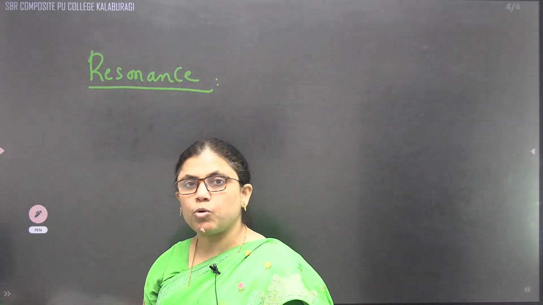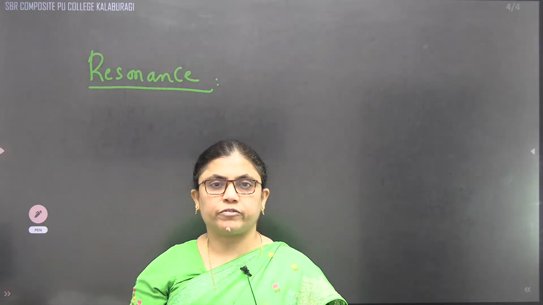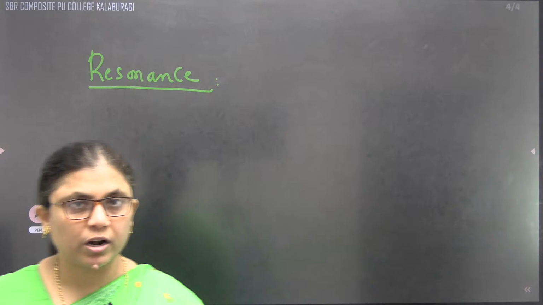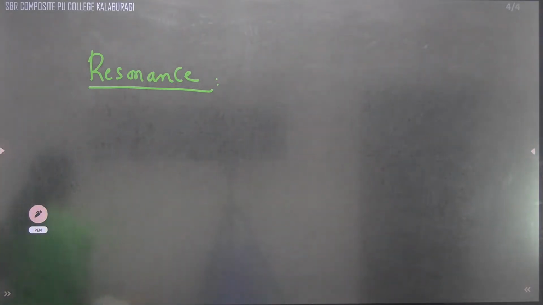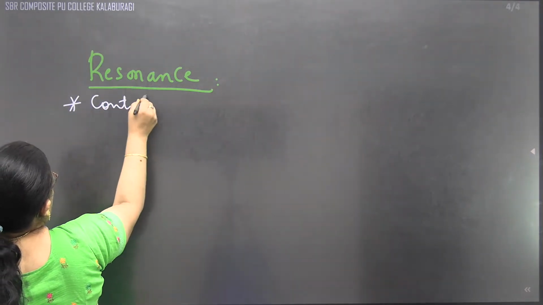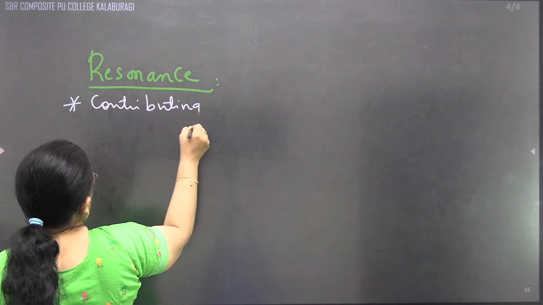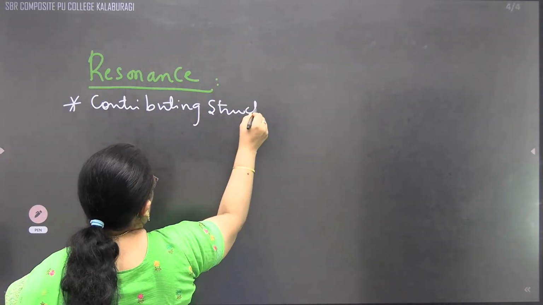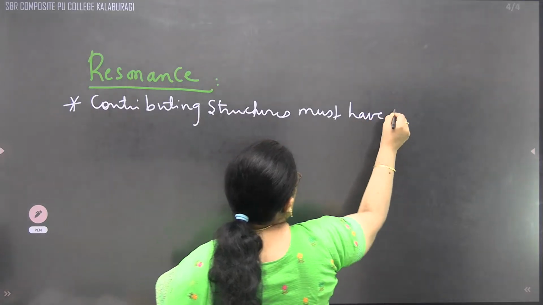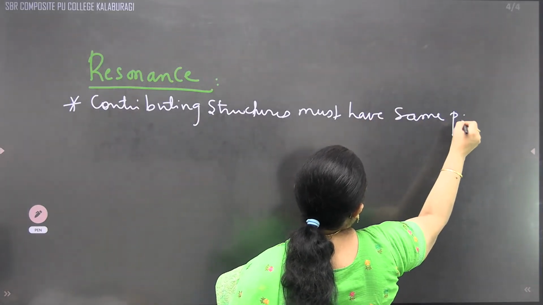Resonance. To make the molecule write a different contributing structure to attain stability is called resonance. Is called what, children? Resonance. That's why whenever we are writing with respect to the resonating structure, we should see that the contributing structures must have the same position.